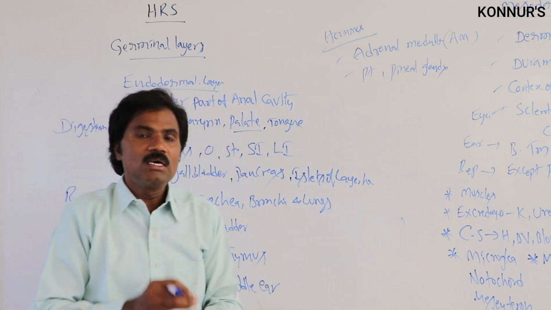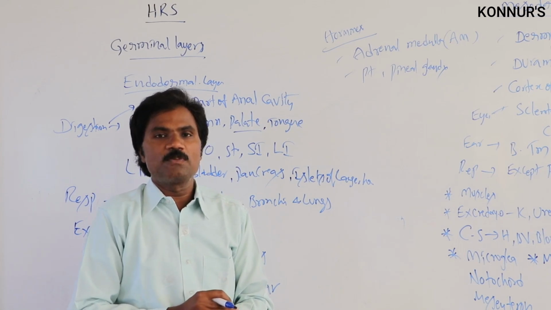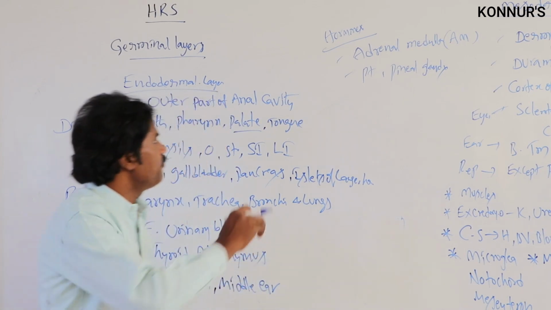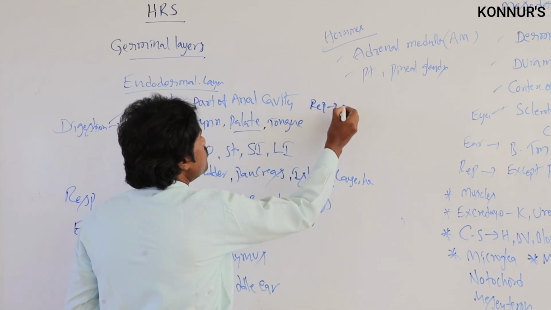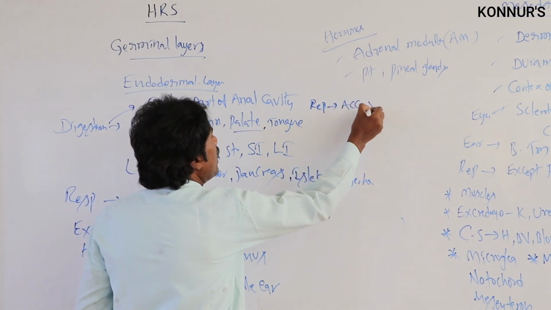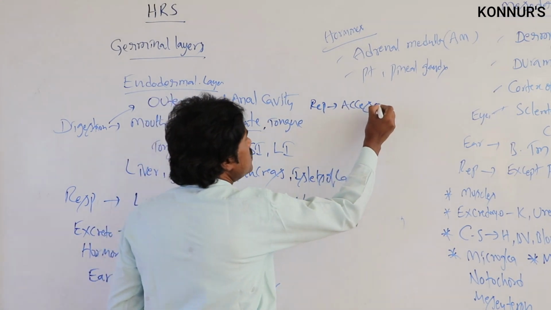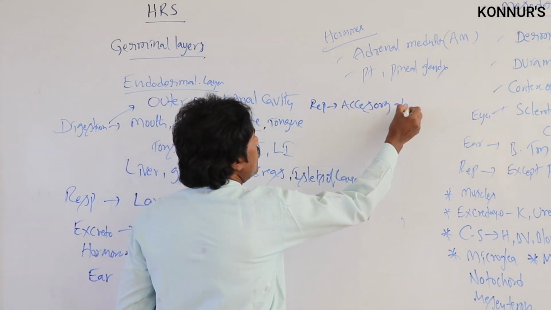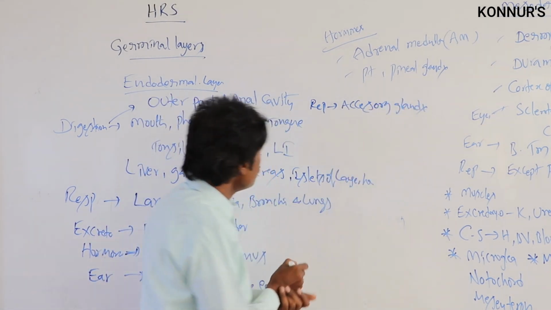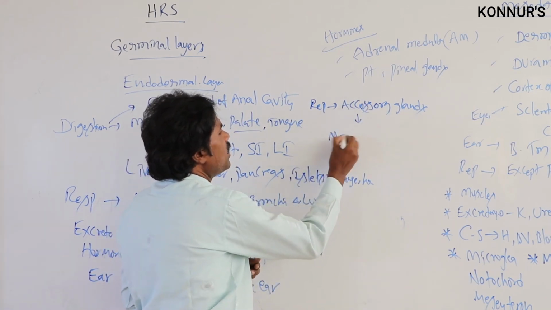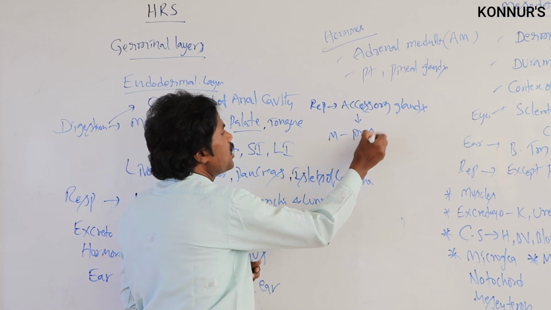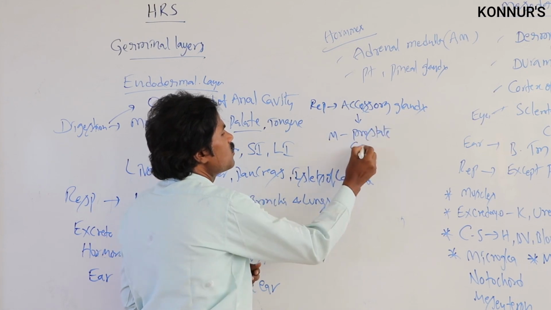Apart from this, some reproductive parts, especially accessory reproductive parts like accessory glands, which are present in the male, like the prostate as well as Cowper's glands.